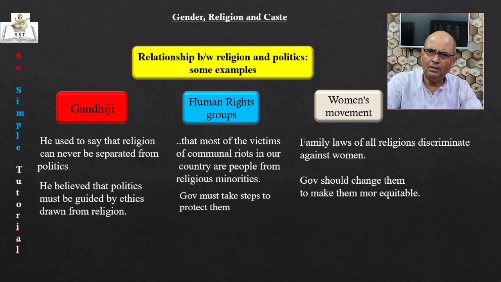From all these examples, we find two things. 1. Religious differences make demands on the power structure in the country. 2. There is nothing wrong in developing a close relationship between religion and politics. Rather, a healthy relationship will only strengthen the roots of democracy. Ideals and values drawn from different religions should form the foundation of this relationship.